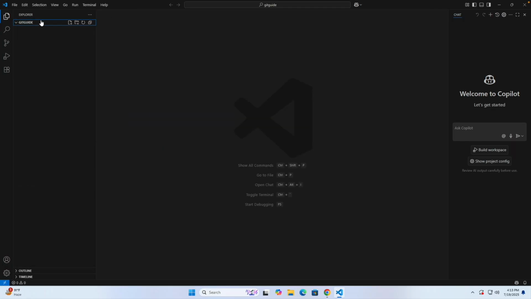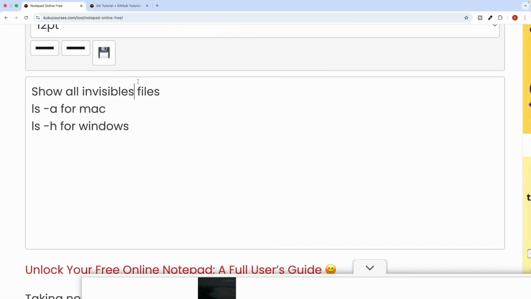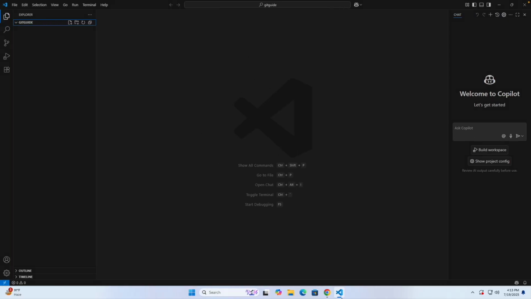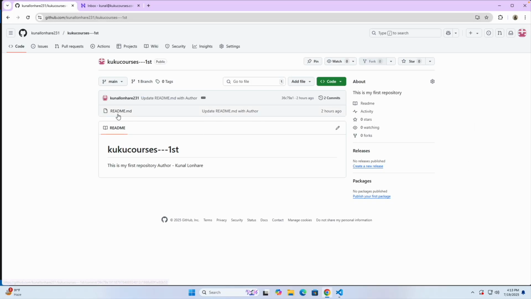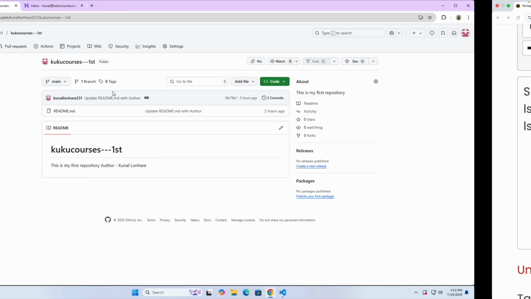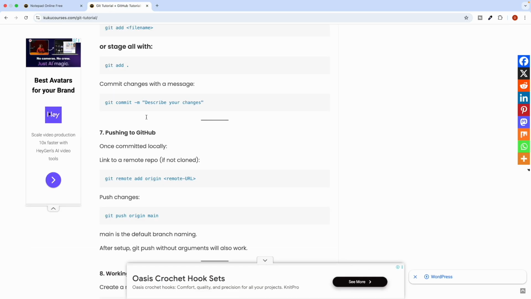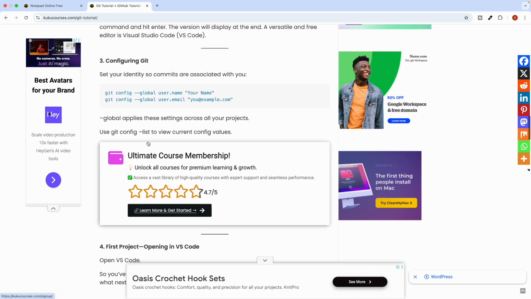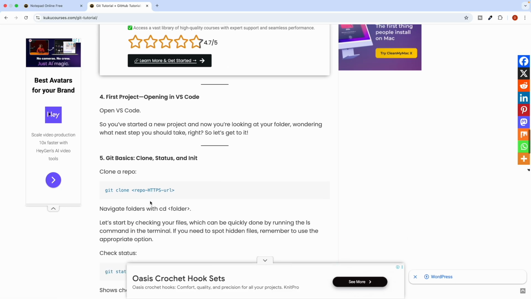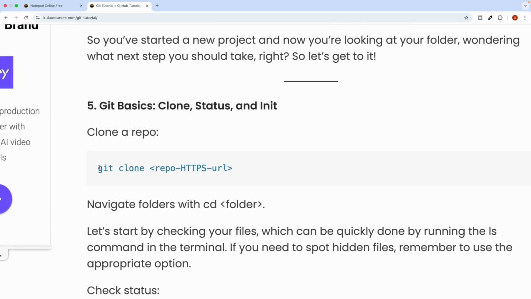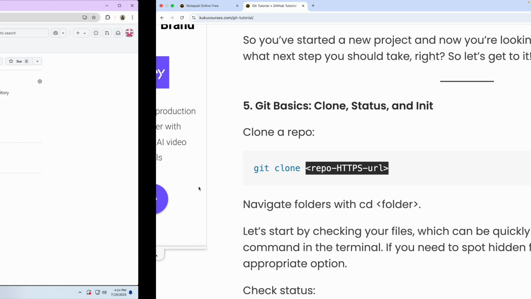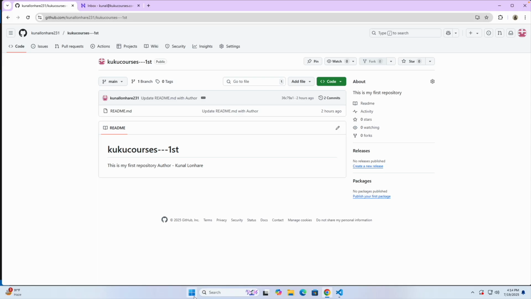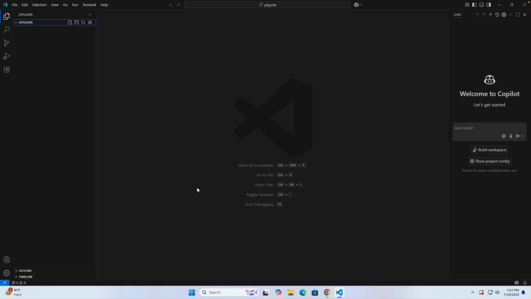Now let's say inside this folder I want to bring this repository. How can I do that? I can use the clone feature. You just need to write git clone and whatever the URL will be. Go to Visual Studio Code and open the terminal from here.